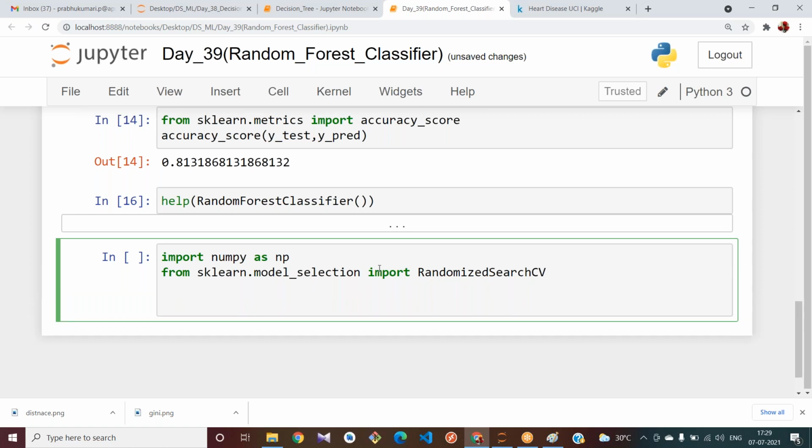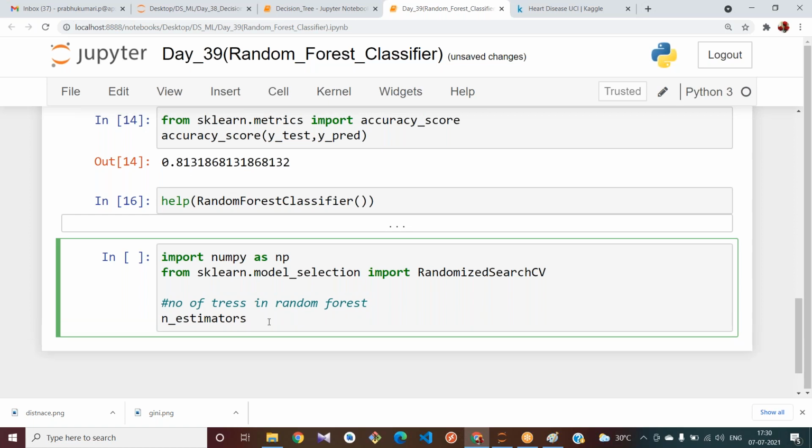Now let us take some random values here in order to search for the good values. I am trying to give some random values for my n_estimators. This is one parameter for me, right? What is n_estimators? The n_estimators is the number of trees in the random forest. Okay, number of trees, right?